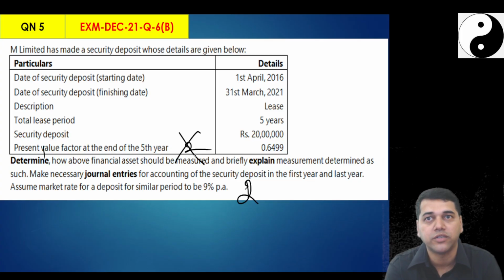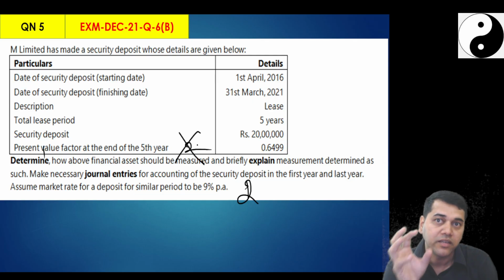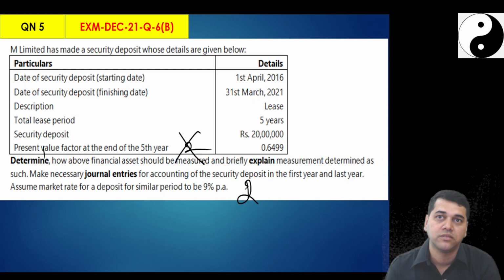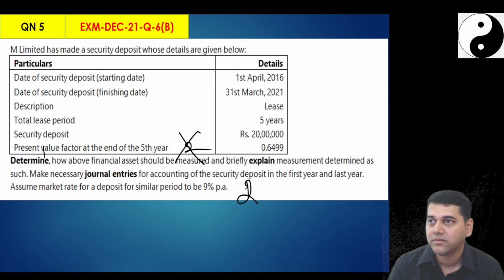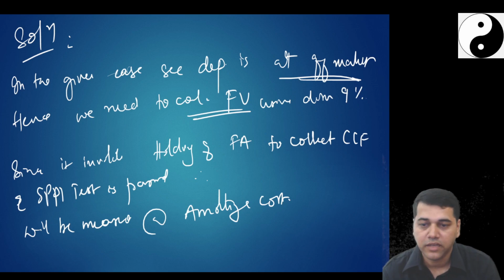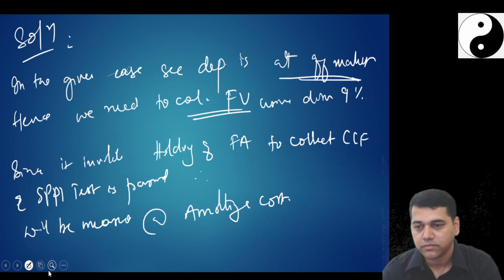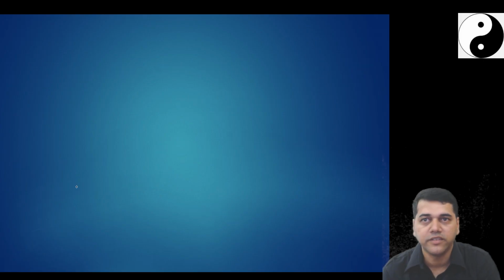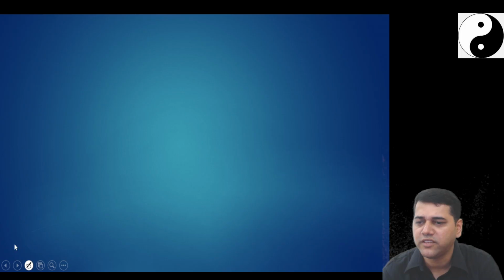If you think this is a calculation, this is what I am trying to tell you, that the theory is sitting in a calculation, which you need to figure out and write. And writing is not a big deal, no. Okay, so write initial measurement recognition. This theory is written, no? Enough. 1 mark or 2 marks, this theory is more than sufficient.